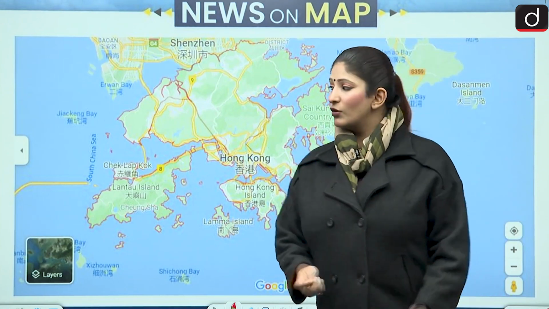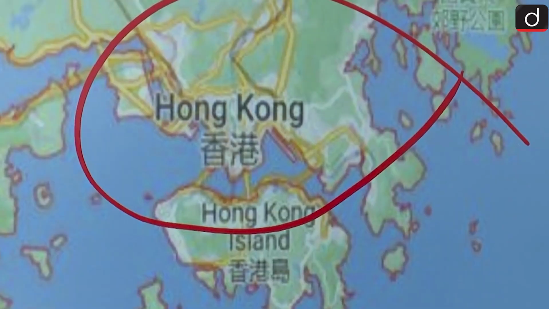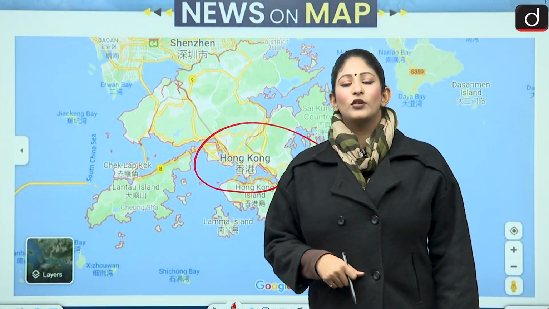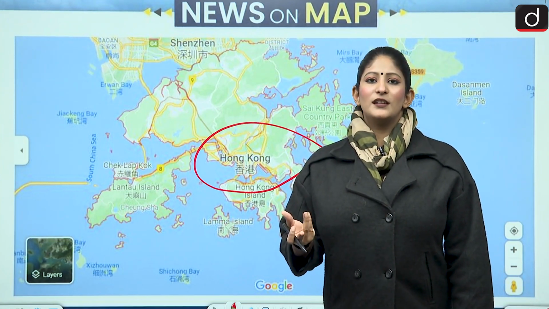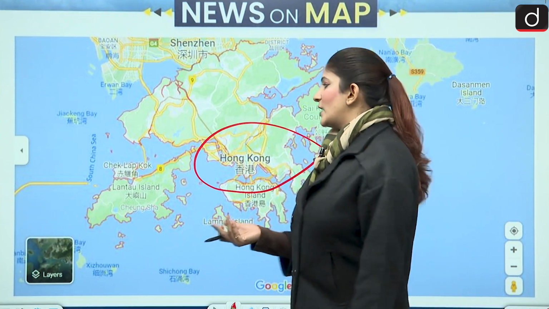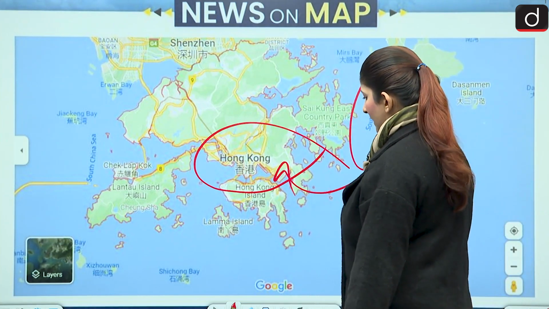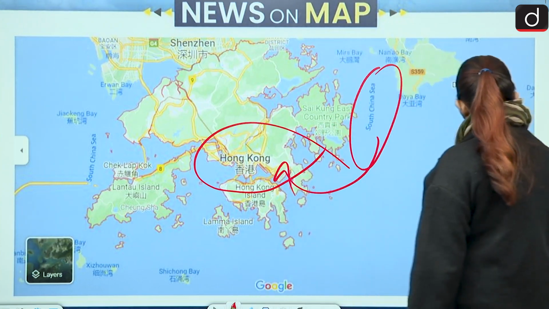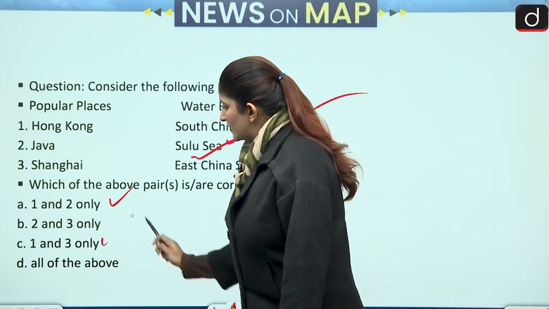Hong Kong, where is Hong Kong? The one country, two systems principle is applied to Hong Kong by China. China is not happy with Hong Kong getting into any sort of relations, even trade relations, with countries such as India. So already it is in the news for such a long period of time. Hong Kong is, yes, close to the South China Sea. Okay, so the first pair becomes correctly matched. Secondly, first, again, this and this is correct.